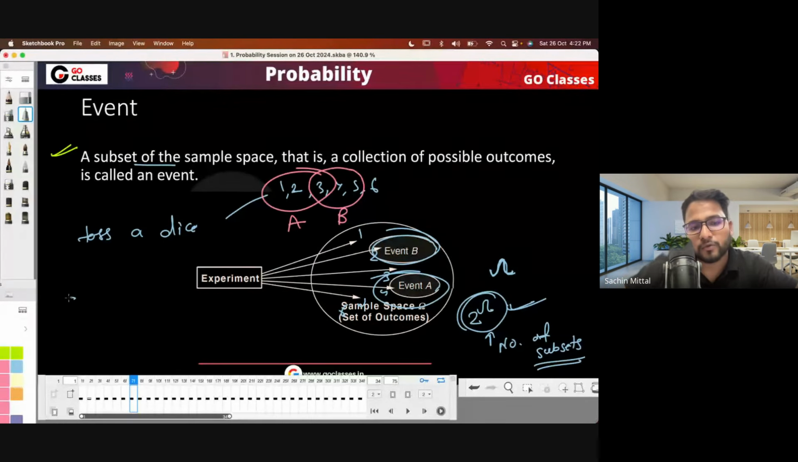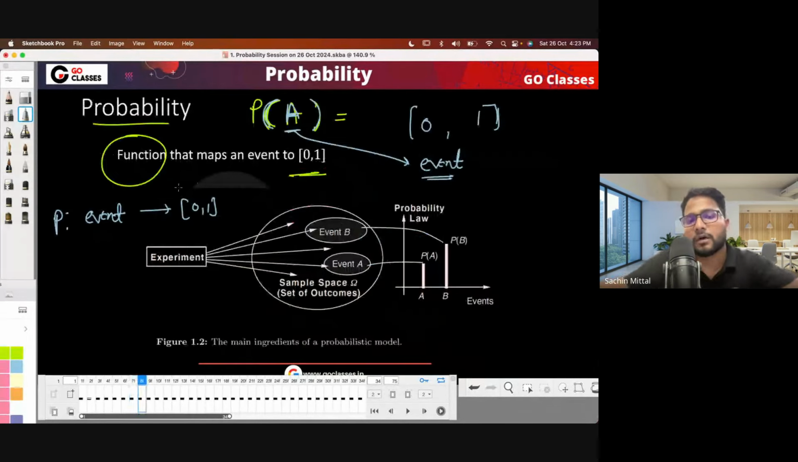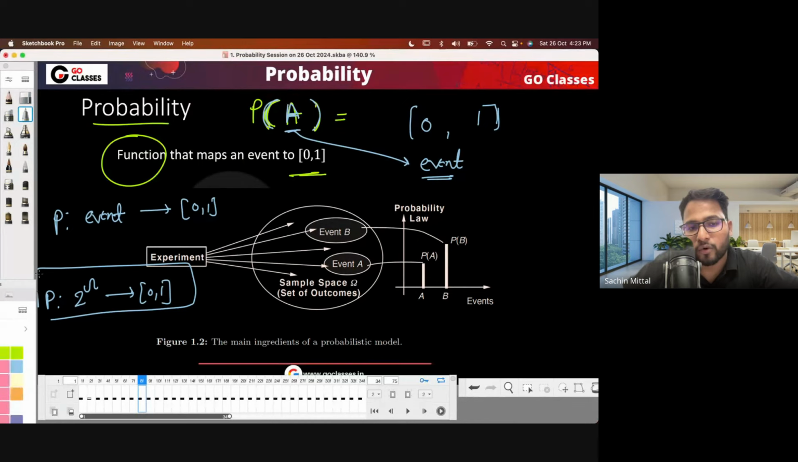Suppose you have a set with n number of elements: a1, a2, up to an. Then you can either take an element or not take it. So there are two possibilities for each element, and there are 2 power n subsets if there are n elements. Similarly, if there are omega elements, then 2 power omega subsets are possible. That's why you can say that probability is a function from 2 power omega to 0 to 1. That's a mathematical way of saying it, but you don't need to know it for your GATE exam. I'm just saying it is a mathematical way of defining probability. Is this fine to everyone?